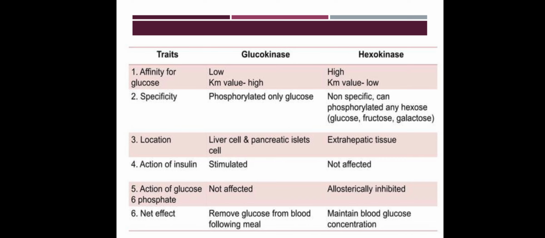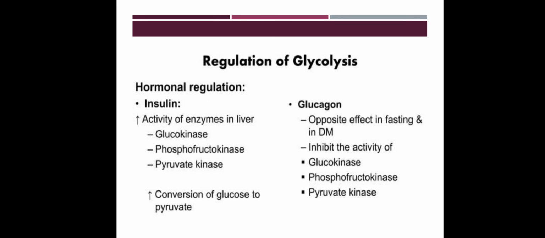Action of insulin: insulin can stimulate glucokinase, while it does not affect hexokinase. Action of glucose: glucokinase is not affected, while hexokinase is allosterically inhibited. Then the net effect: glucokinase removes glucose from blood following a meal, while hexokinase maintains blood glucose concentration.